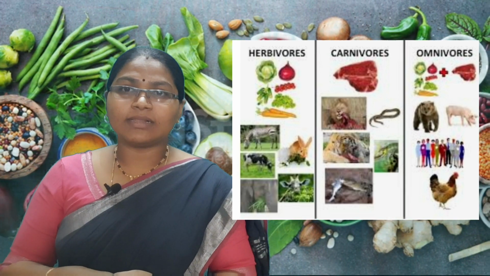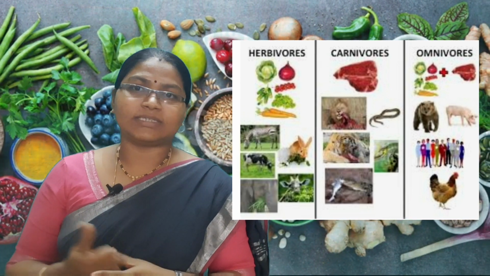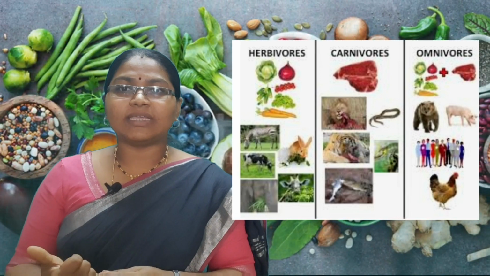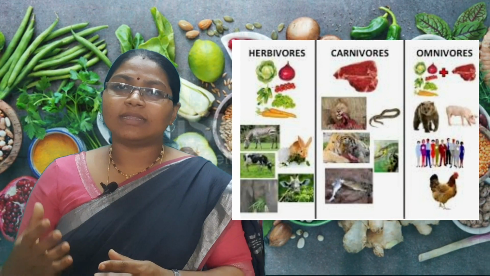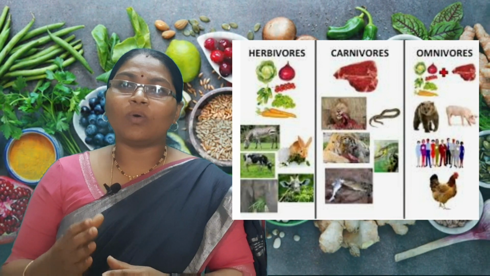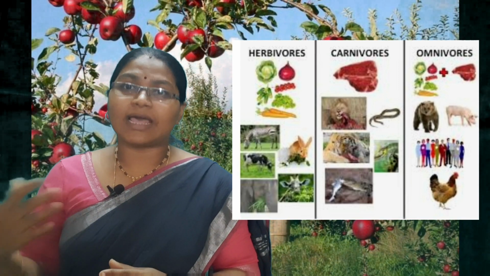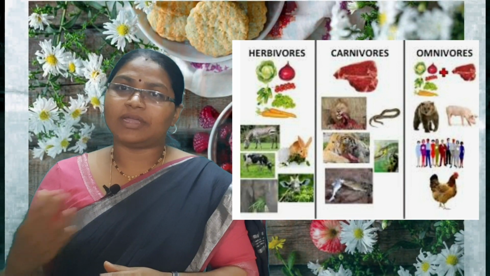For example, humans, dogs, owl, crow, etc. Bear also. Next one is carnivore. Carnivores are the animals which eat only other animals. They have to depend on other animals. For example, lion, tiger, cheetah, etc.